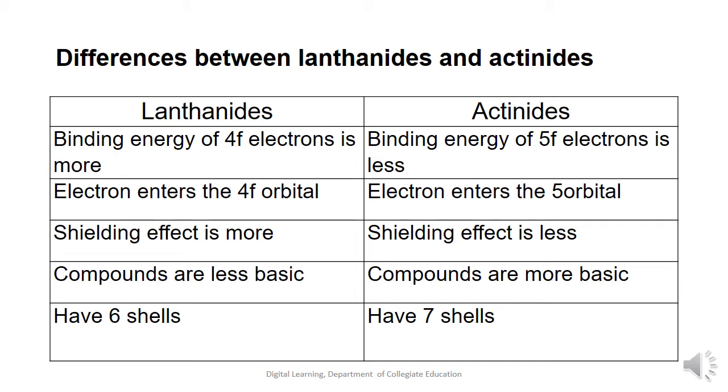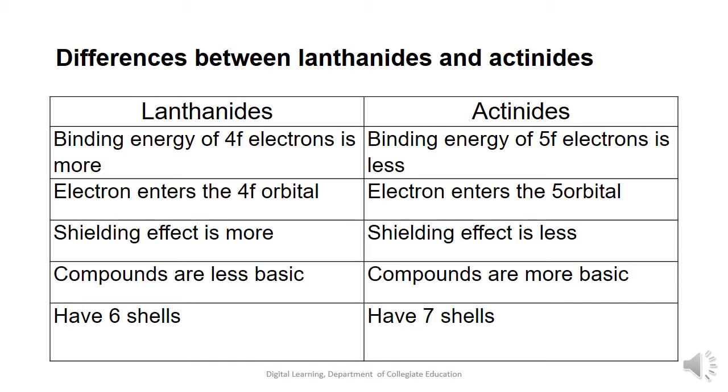Lanthanides are the elements of the first inner transition series, whereas actinides are the elements of the second inner transition series. Lanthanides are present in the 6th period, whereas actinides are present in the 7th period.